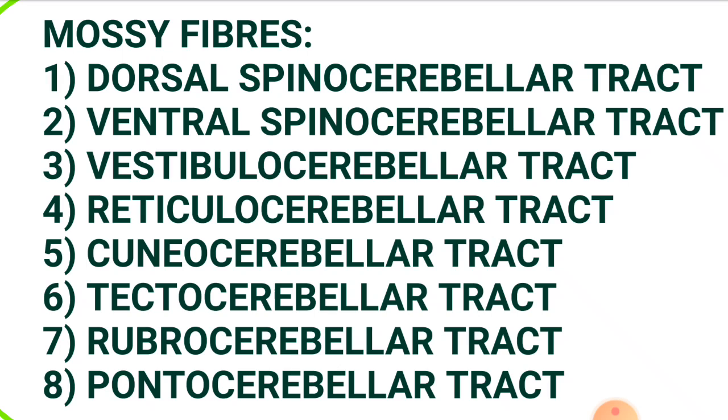Next, pontocerebellar tract. These are fibers arising from motor area of the cerebral cortex and end on pontine nuclei. From here, they arise to form the pontocerebellar fibers. They cross to the opposite side and they enter through the opposite middle cerebellar peduncle, and they are distributed to all areas of the cerebellar cortex.